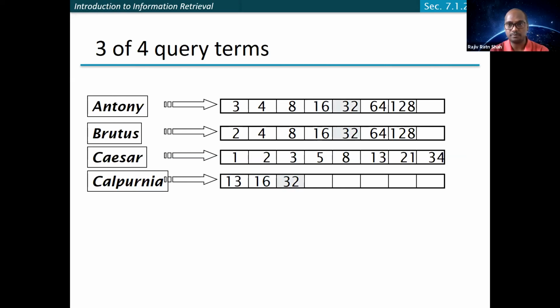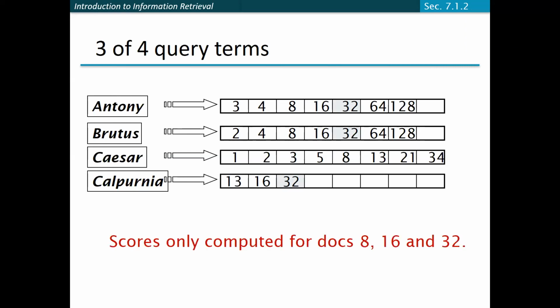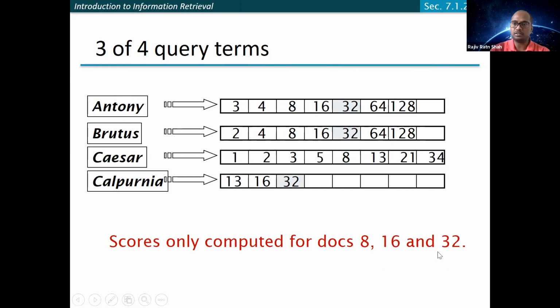Any other document? Here, you can see only these 3 documents are valid, because these documents have at least 3 of the query terms. So now, rather than computing the cosine similarity for all the possible documents, you only need to do the comparison with these 3, right?